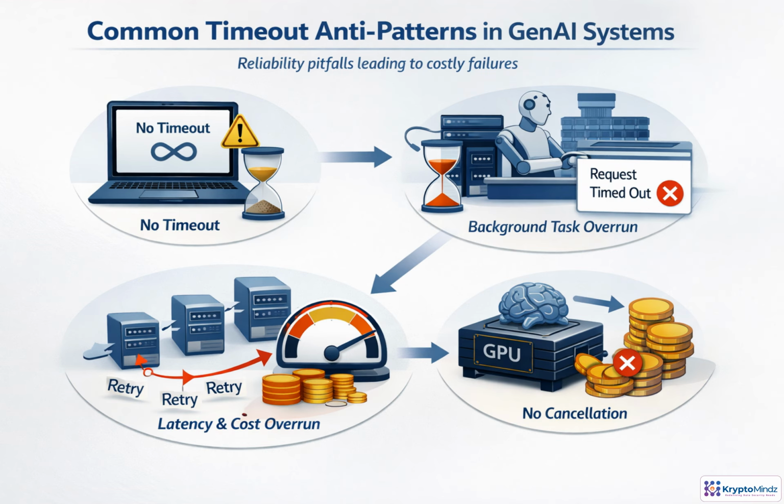Most timeout incidents are not exotic. They come from a few repeatable smells. One is no explicit client timeout, which lets a model call hang until something else breaks. Another is treating the user timeout as the only timeout, while background work keeps running. Retries can add hidden damage too. If each retry ignores the remaining deadline, latency and cost multiply fast. And without cancellation propagation, tokens, GPU time, and provider capacity are wasted after the user has already gone away. Timeouts need budgets, cancellation, and fallback behavior working together.